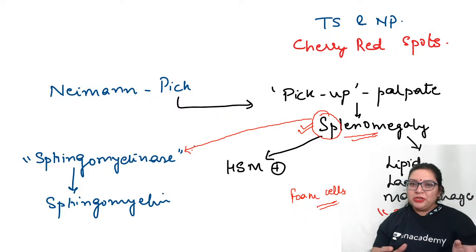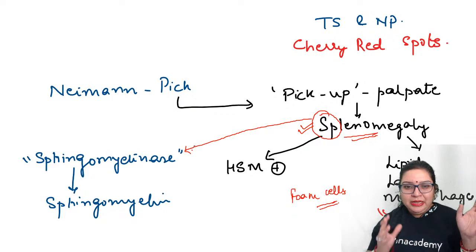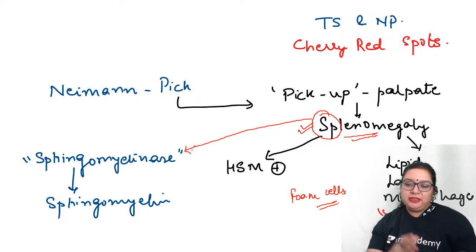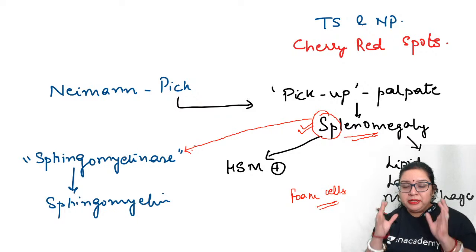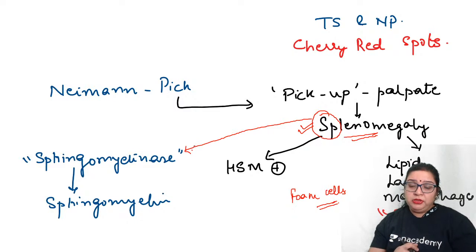And what is accumulated? It is the sphingomyelin which is accumulated, right? Interesting. So now we are done with Tay-Sachs and Niemann-Pick, the key features. We are not doing the entire details because that much is not required in MCQs. These are the key features that are picked up for MCQs, and that is what you are supposed to study, and that is called smart studying.